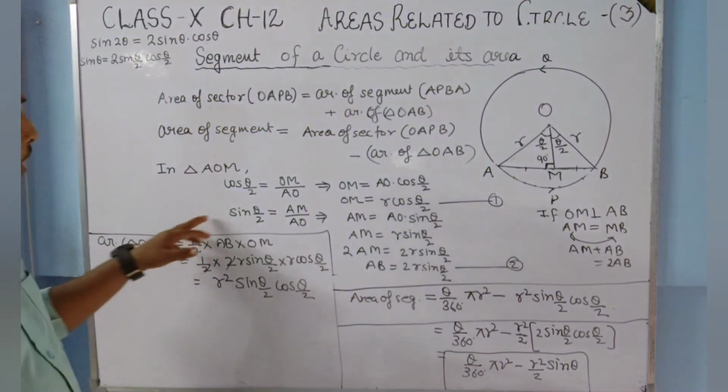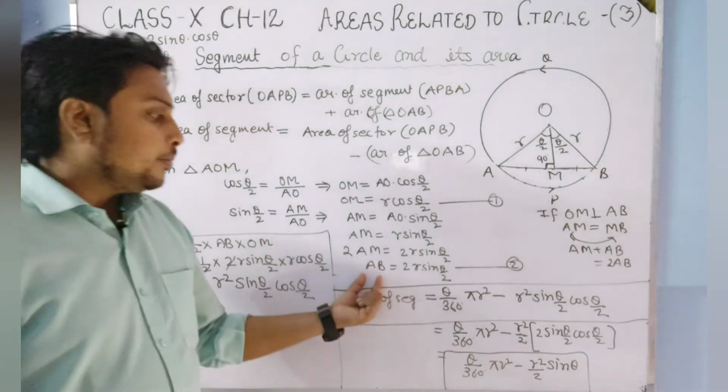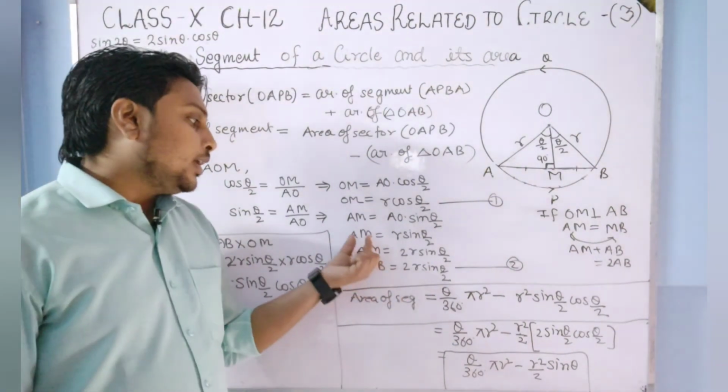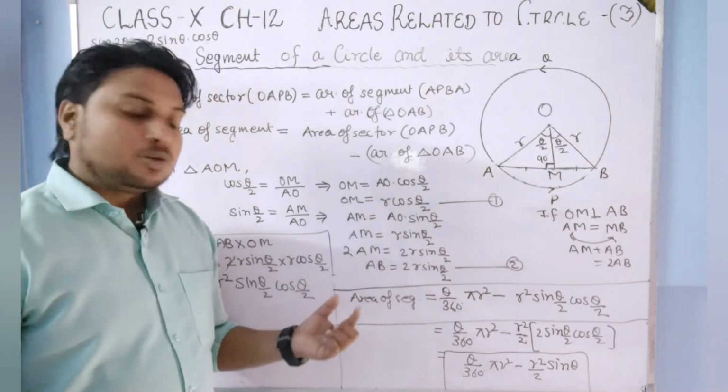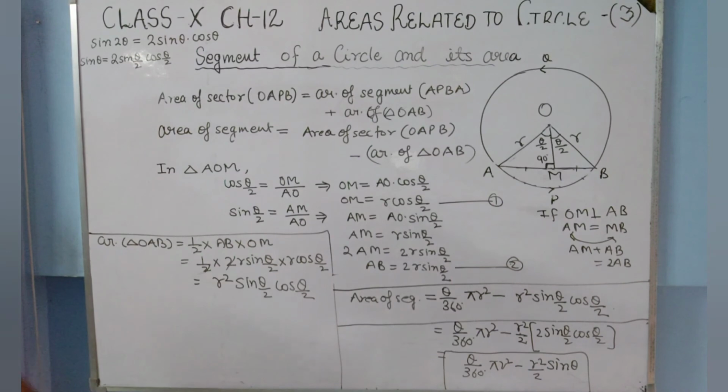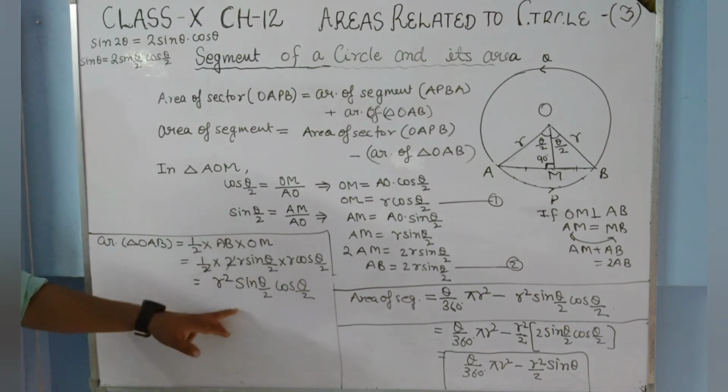In the same manner we have found the base AB. To find the total base AB, firstly I found AM, and then multiplied it by 2, so it is 2r sine theta by 2. And like this we have found the area of triangle OAB, half into base into height.